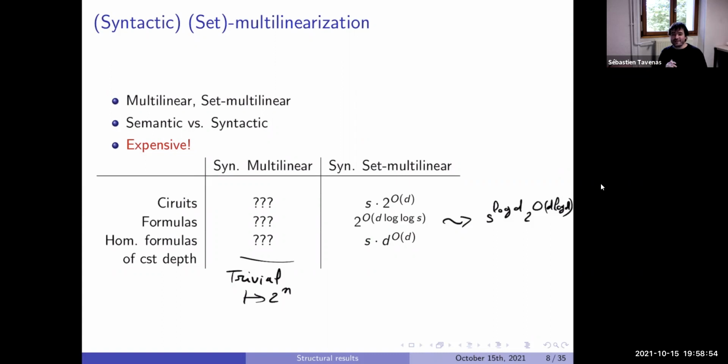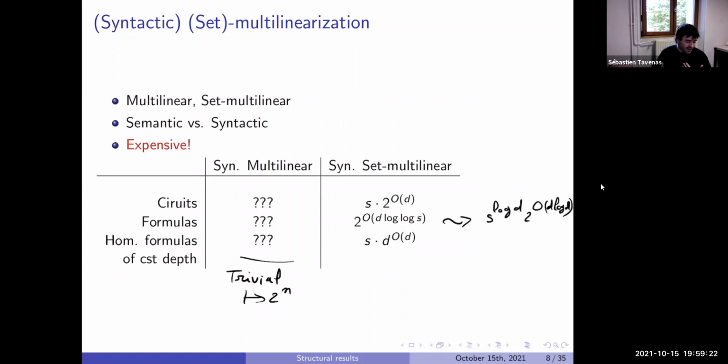So it's always the same idea, but with a careful analysis of how many times you need to copy your gates. And with constant depth, always the same idea, we can do it in S to the big O of D. Okay, so that is what we can do when we want to make a circuit multilinear or sub-multilinear.